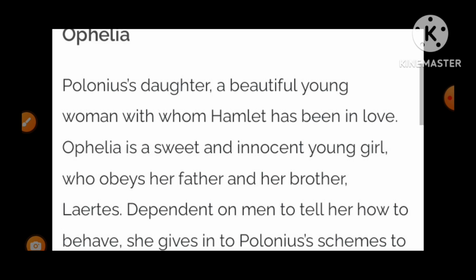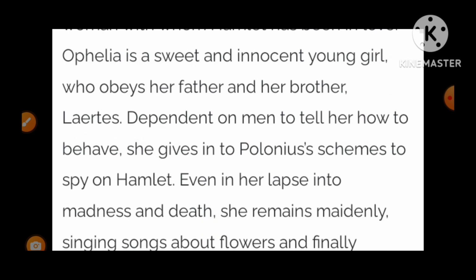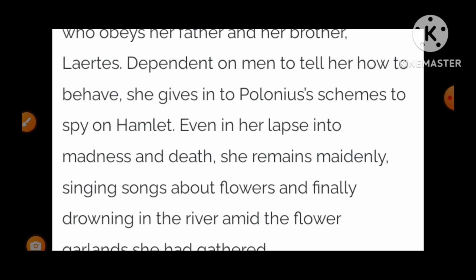She gives into Polonius's schemes against Hamlet. So no doubt, Ophelia has been a very important character in the play.